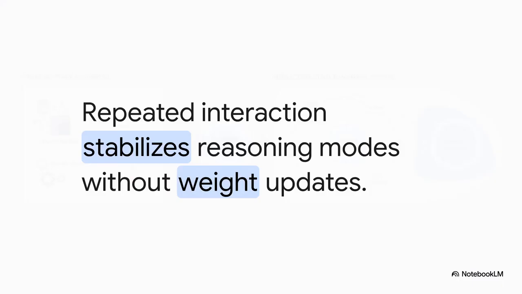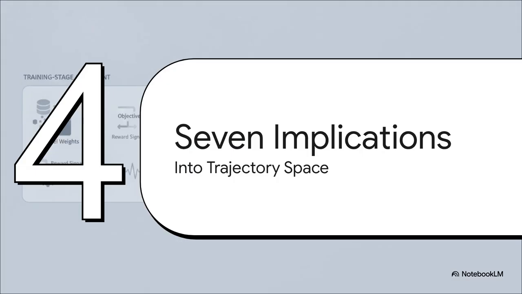To understand how this works over time, we borrow from dynamical systems theory, specifically the concepts of attractors and basins. If your interaction protocol sets up the right constraints, the system experiences a contraction toward a stable state. Basically, it falls into a basin of attraction. And here is the truly wild part. Repeated interaction can stabilize these reasoning modes without a single weight update, zero retraining. The system just settles into this stable cognitive structure naturally, purely driven by the architecture of the interaction itself. Okay, Section 4, 7 theoretical implications.